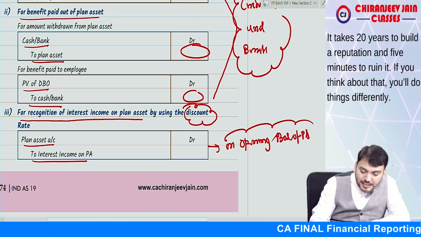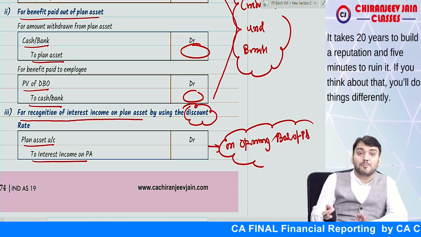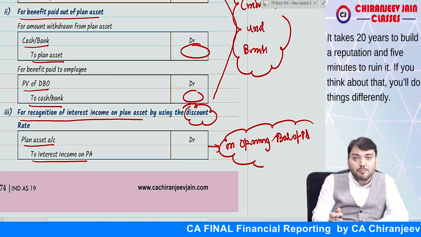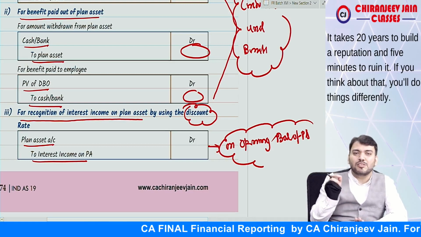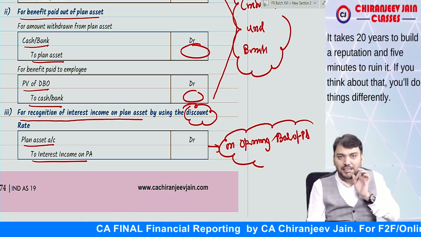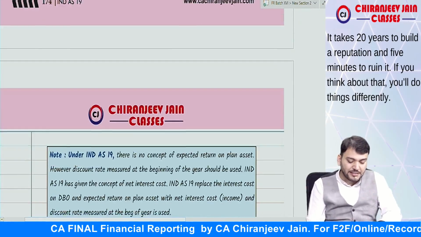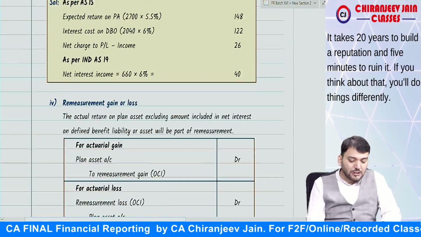If the contribution and benefit are paid in the middle of the year, of course we need to do some adjustment for the calculation of interest. Understood? I hope you understand. Yes, sir. This also you understood.